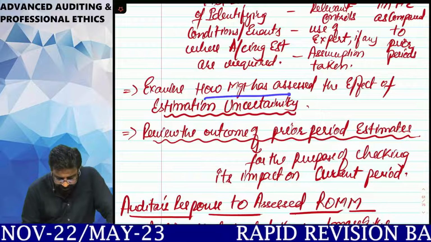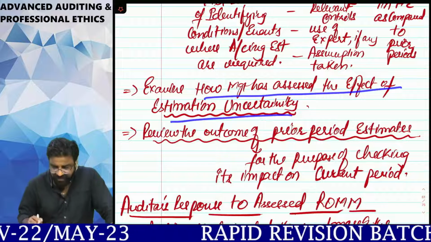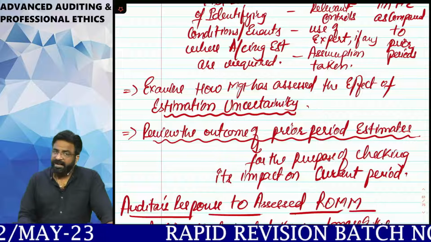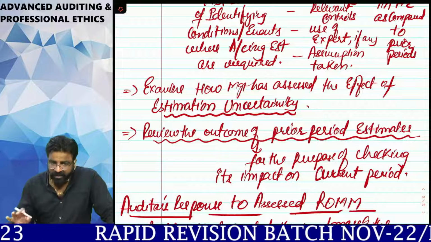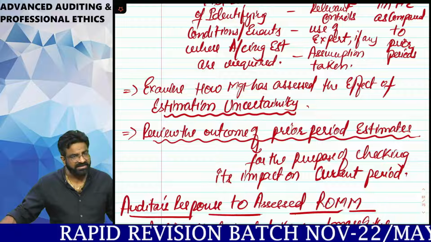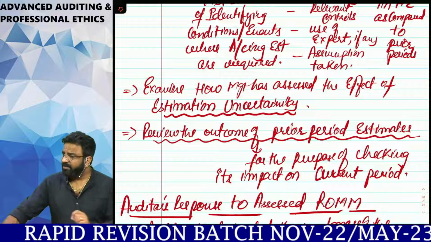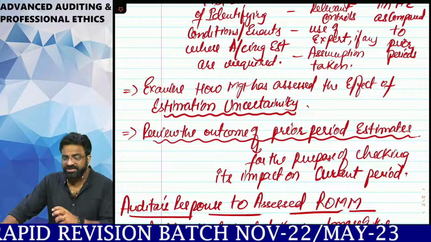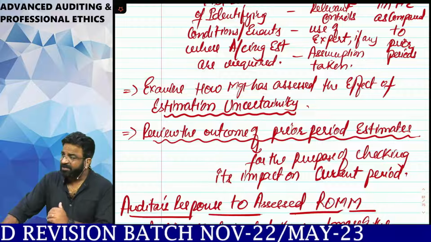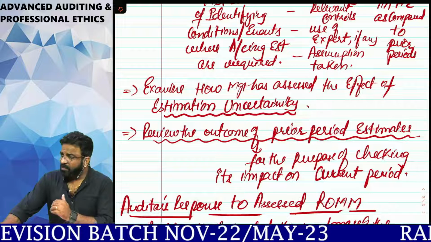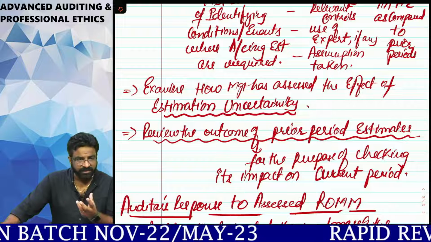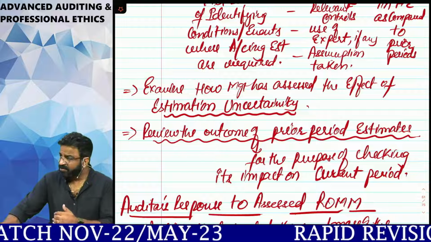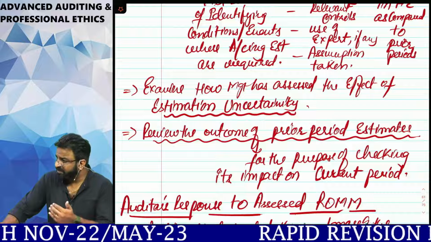Examine how management has assessed the effect of estimation uncertainty. Management also knows, try to understand, that when they are making the accounting estimates, definitely there will be a little bit of scope of estimation uncertainty. They cannot be precise. What do you understand by the term estimation? Estimation means approximation. Approximation means something which you do without any precise method of its measurement.